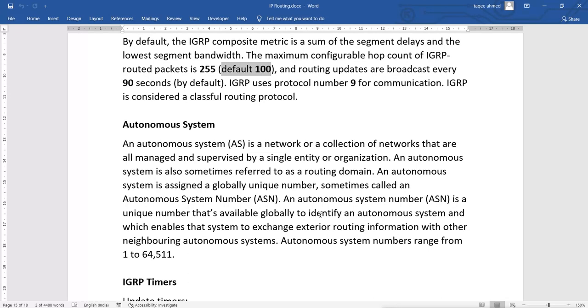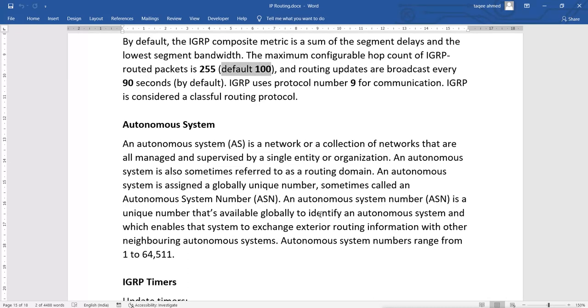So one company with their own routing domain gets their unique autonomous system number, and another company will get their own unique autonomous system number. So when they want to do communication between each other, they use this autonomous system number to identify their network.